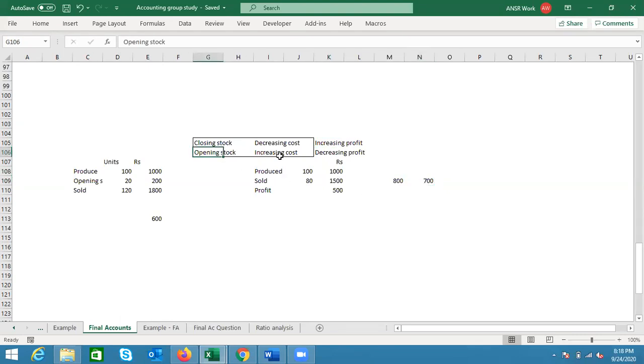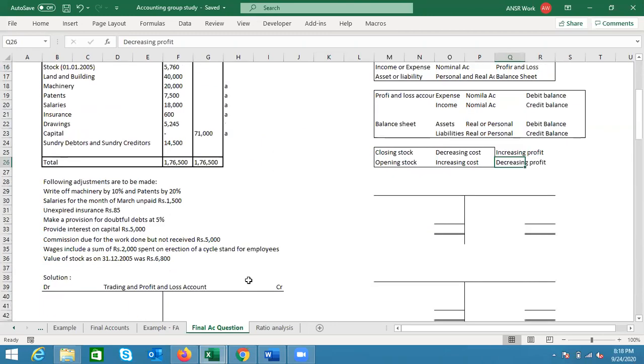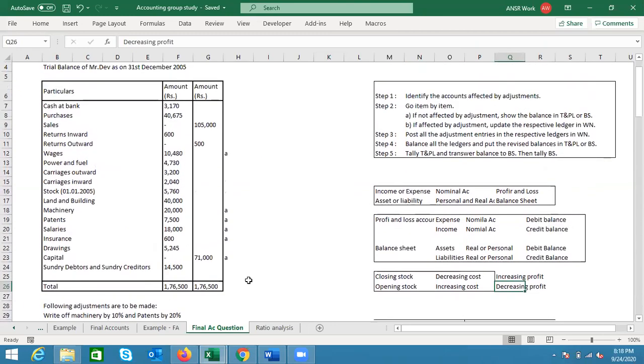In a similar way, opening stock increases cost and decreases profit. I'm not focusing on that. We have discussed it so many times as well. Now, any doubts until now?